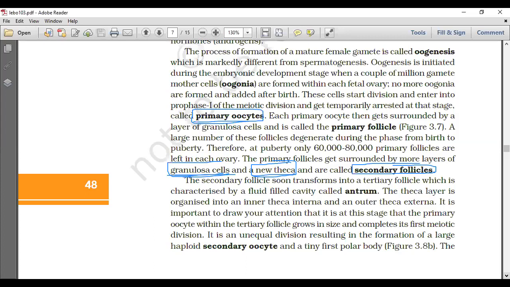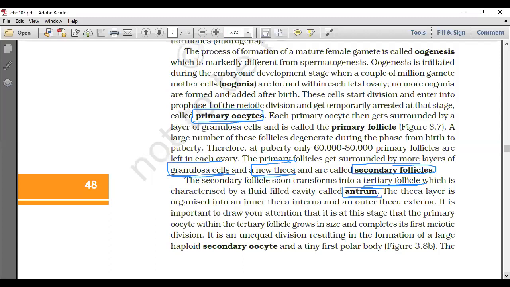The secondary follicle soon transforms into tertiary follicle, which is characterized by the fluid-filled cavity called antrum. So, according to this, the antrum cavity is present only in the tertiary follicle. The theca layer is organized into inner theca interna and outer theca externa. It is important to draw your attention that it is at this stage that the primary oocyte within the tertiary follicle grows in size and completes its first meiotic division.